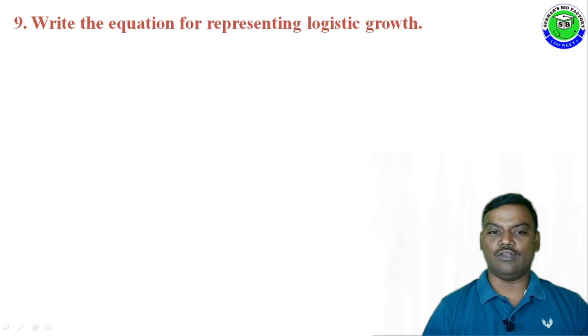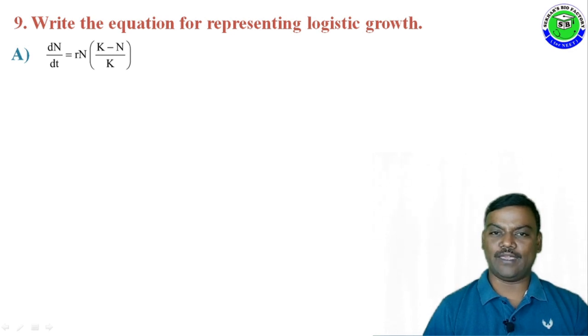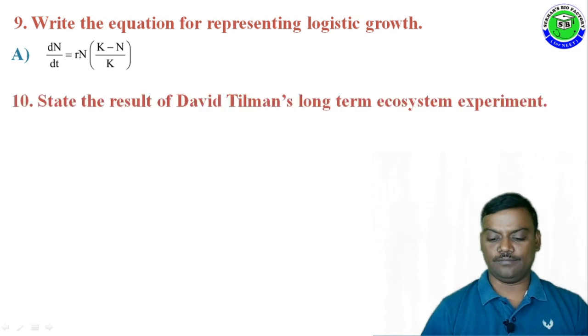Question number 9. Write the equation for representing logistic growth. The answer is dN by dt is equal to rN (K minus N) by K. It is the formula for logistic growth.